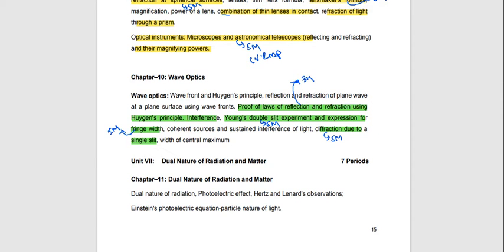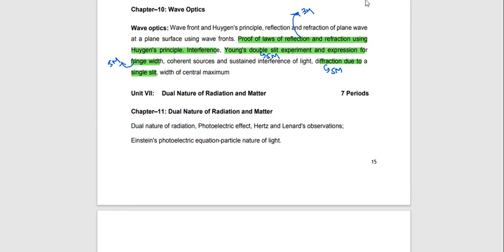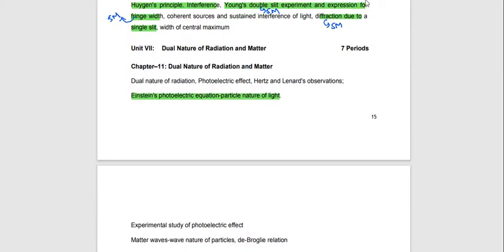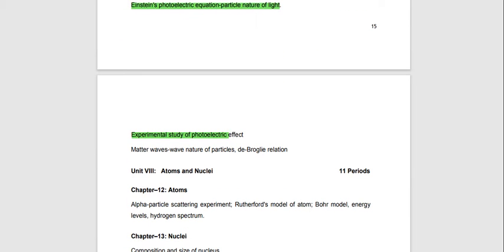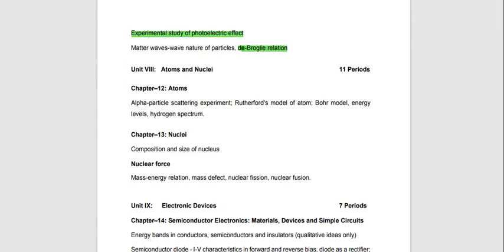Next, dual nature. Einstein photoelectric equation is important. And the experimental study of photoelectric effect is important. De Broglie relation is important. And alpha scattering, it's a small chapter. If you wish, you can read total.